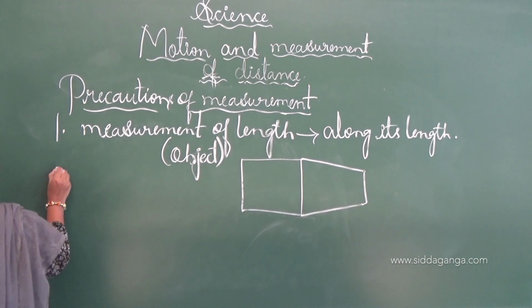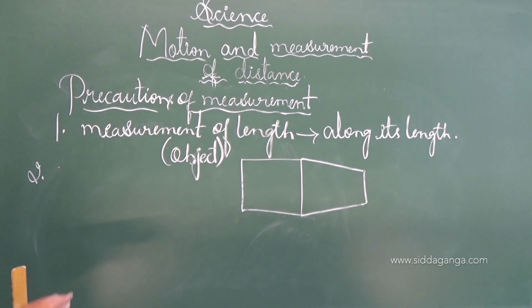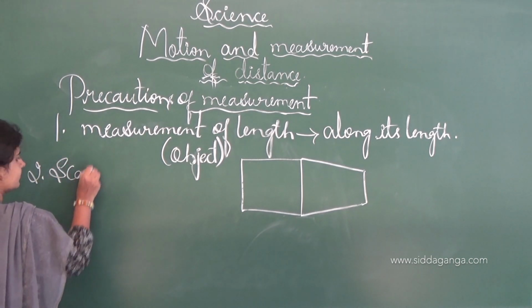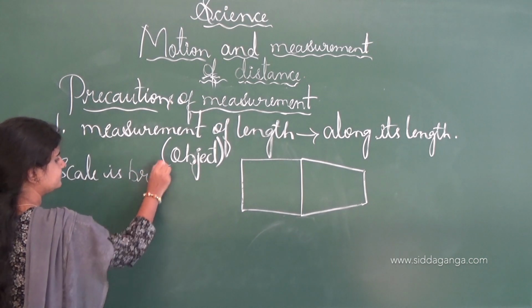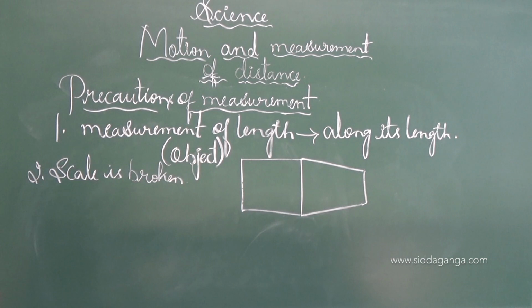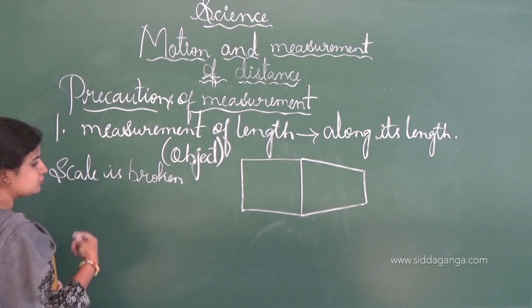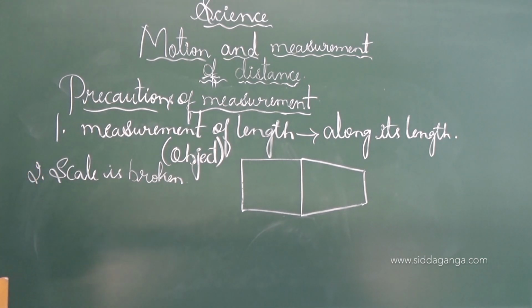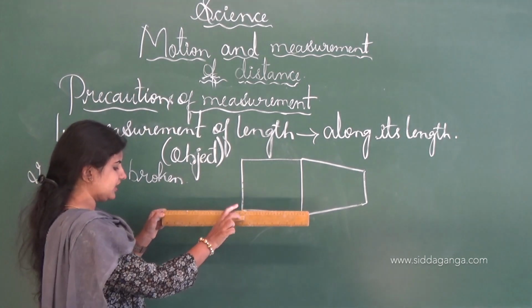See, in the second condition, consider if the scale is broken and we are not able to see the 0 in the scale.